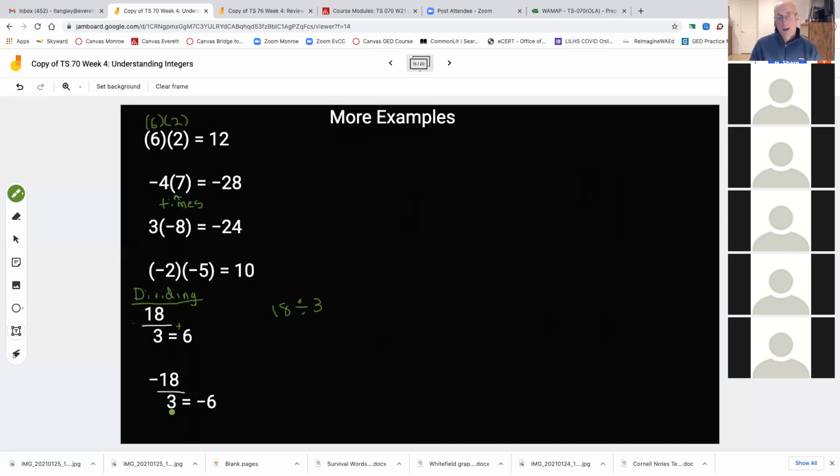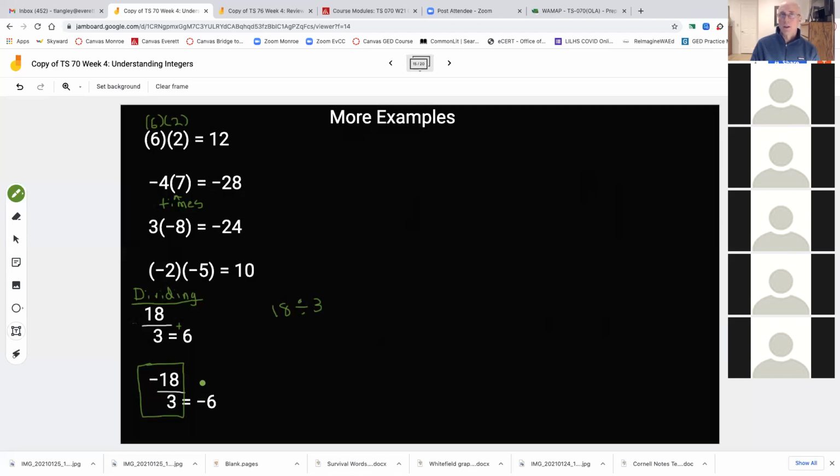Do you see how I'm dividing here? I've got the same equation down here at the bottom of the screen, but in this case, I have opposite signs, don't I? What was the rule in multiplying? Opposite signs mean negative. Same thing. Let's see if it holds true. Negative 18, 3 goes into 18 6 times, and the answer is negative 6.